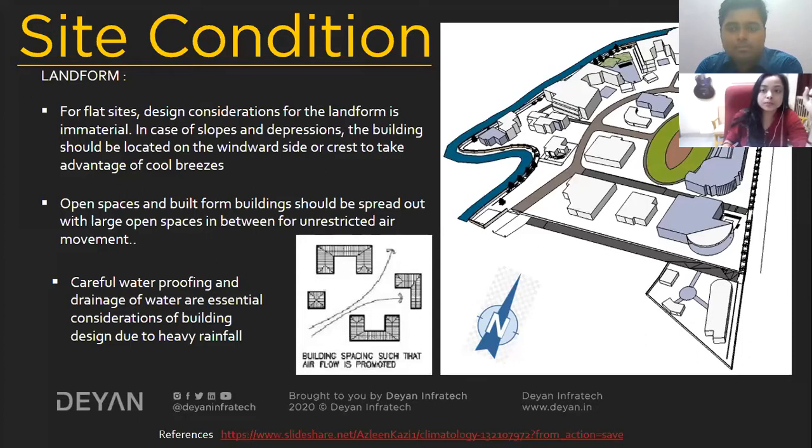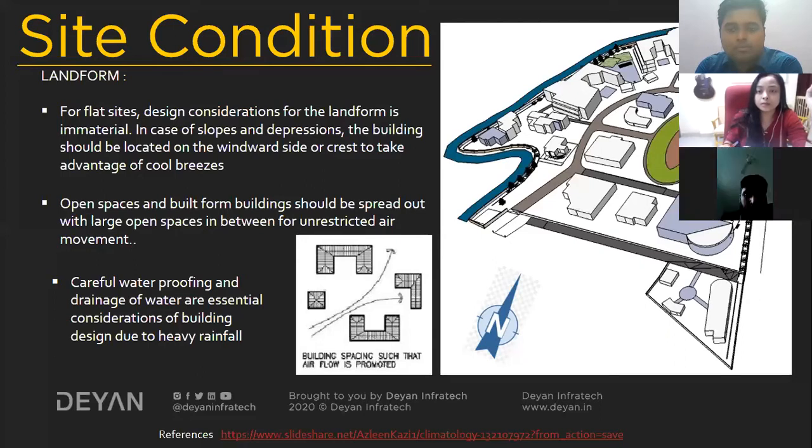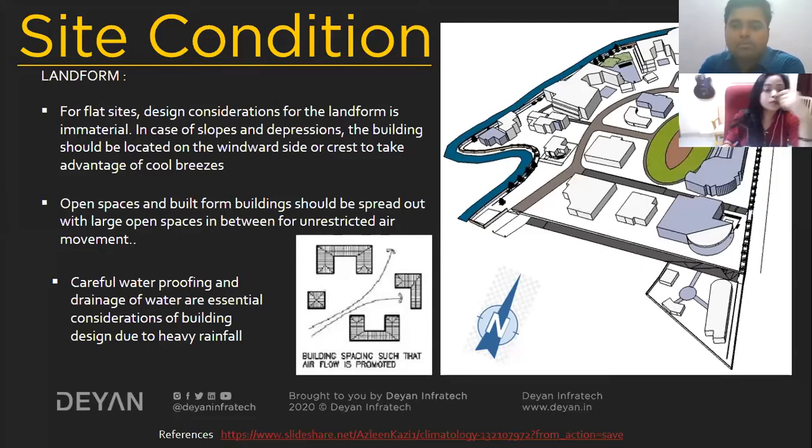So there is ample space so that the air can flow, because there are different sizes of structures existing here. The hostel blocks are of the highest height, and next to that are the library block, the admin block, and other requirements which exist in the site. So we have to make sure the building spacing is such that the airflow is properly promoted.